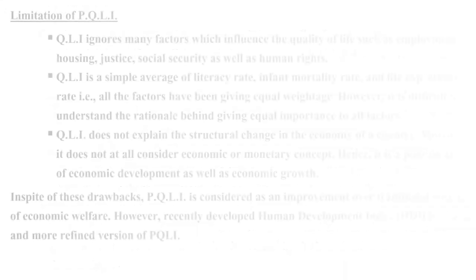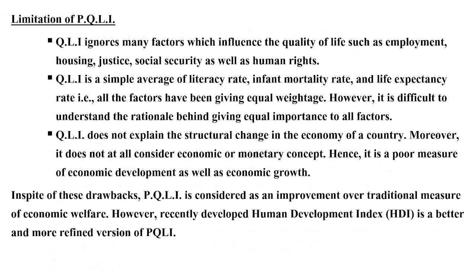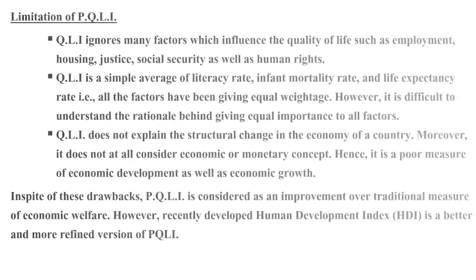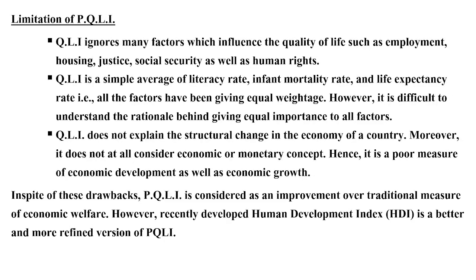Now we will focus on the limitations of PQLI. First limitation: PQLI ignores many factors which influence the quality of life, such as employment, housing, justice, social security as well as human rights. Second limitation: PQLI is a simple average of literacy rate, infant mortality rate, and life expectancy rate. That is, all the factors have been given equal weightage. However, it is difficult to understand the rationale behind giving equal importance to all factors.